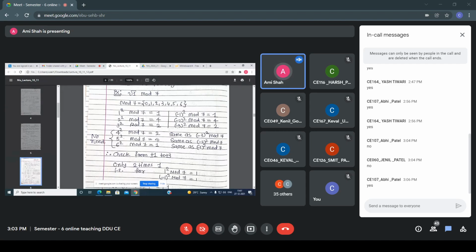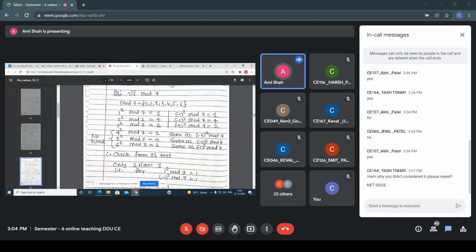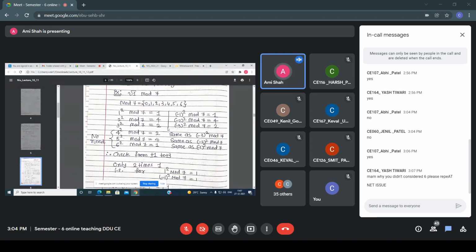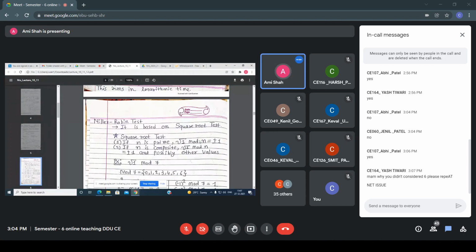So here, that point that I have written, I have calculated this value. In this particular case, I am getting 1. But if you are calculating for 4 and 5, I am getting the same answer as minus 3 and minus 2, and in 6 square I am getting 1. Here, 6 is congruent to minus 1 mod 7, and minus 6 is congruent to 1 mod 7, and that's why the answer is plus 1 and minus 1. Now see this algorithm, everyone. If n is a prime, then the square root of 1 mod n is equal to plus or minus 1. So now we are getting the answer.